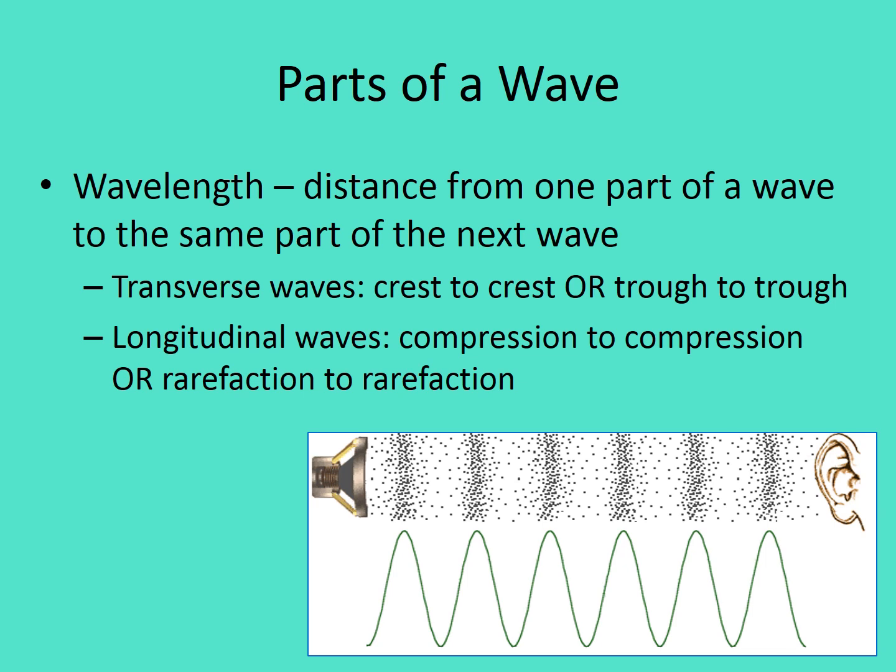And then the last part of the wave we need to talk about is the wavelength. It is just the distance from one part of a wave to the same part of the neighboring wave. So don't get overwhelmed with all the different options there. It's just same to same. If I was talking about a transverse wave, it would be from crest to crest or from trough to trough. It doesn't matter as long as I choose two identical parts. For a longitudinal wave, I could choose a compression to a compression or a rarefaction to a rarefaction. Again, it doesn't matter what I measure as long as I measure from one part to the next same part.